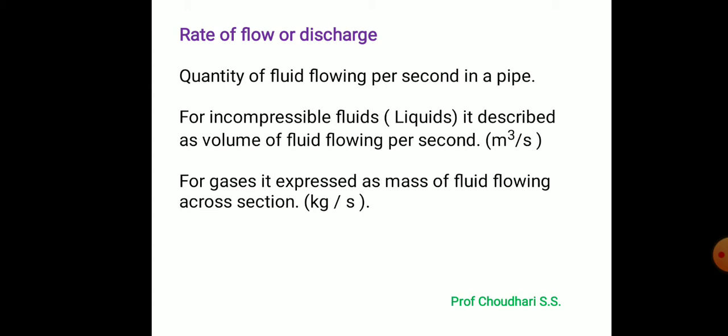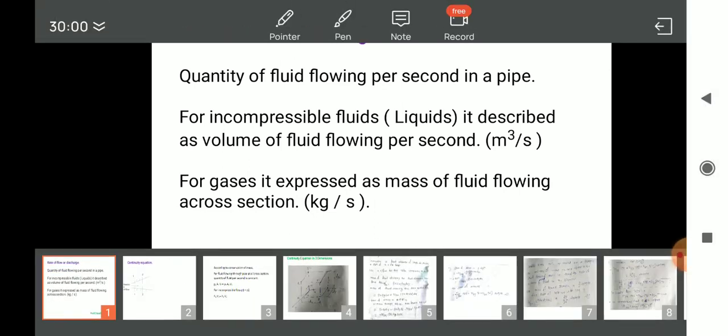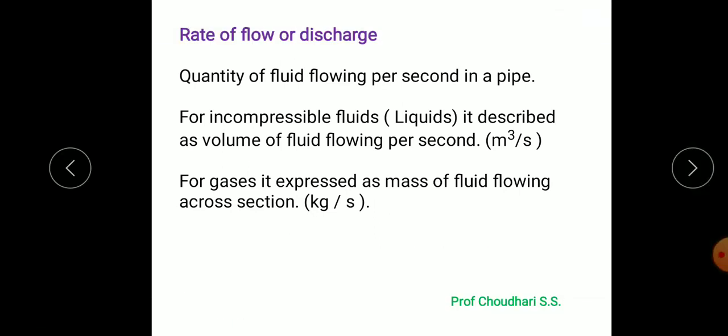Next, in fluid flow we consider the continuity equation. The continuity equation is related to the conservation of mass. So here we first consider the rate of flow, also called discharge. Rate of flow or discharge is the quantity of a fluid flowing per second in a pipe.